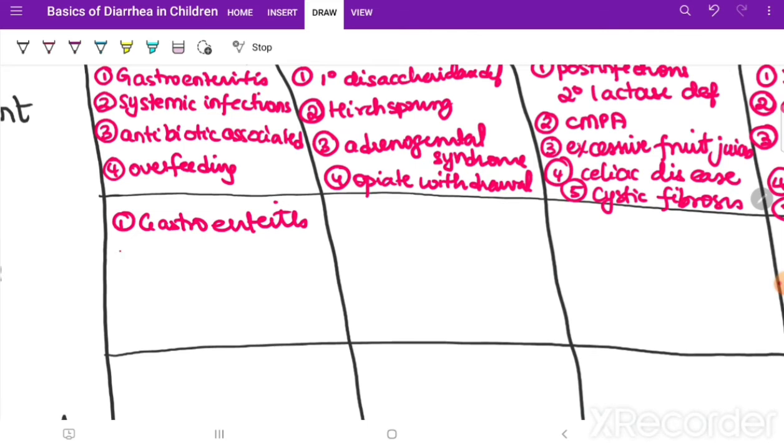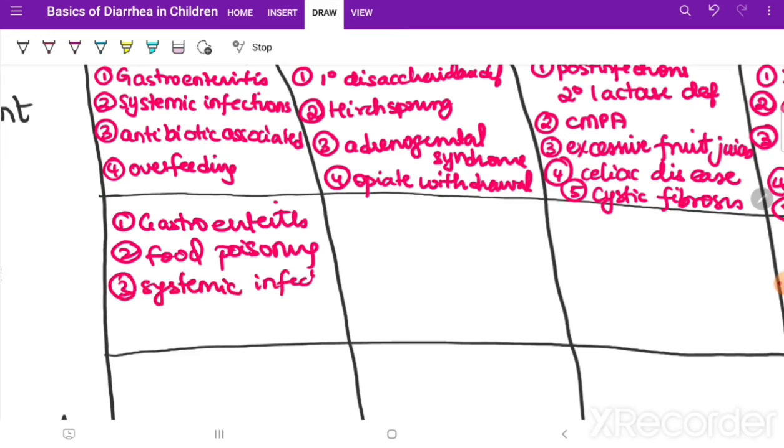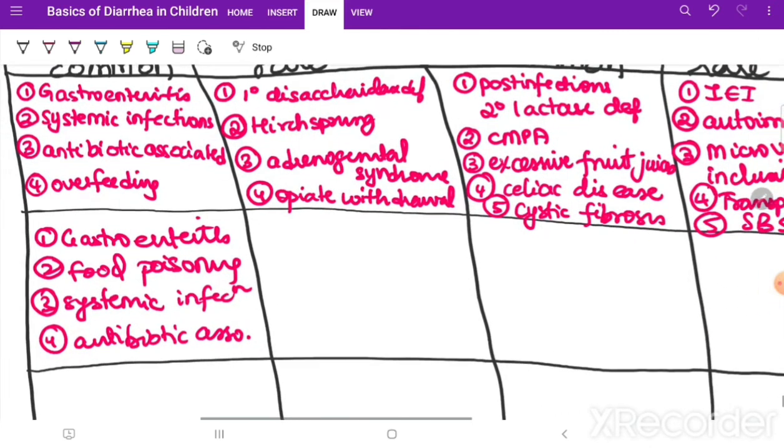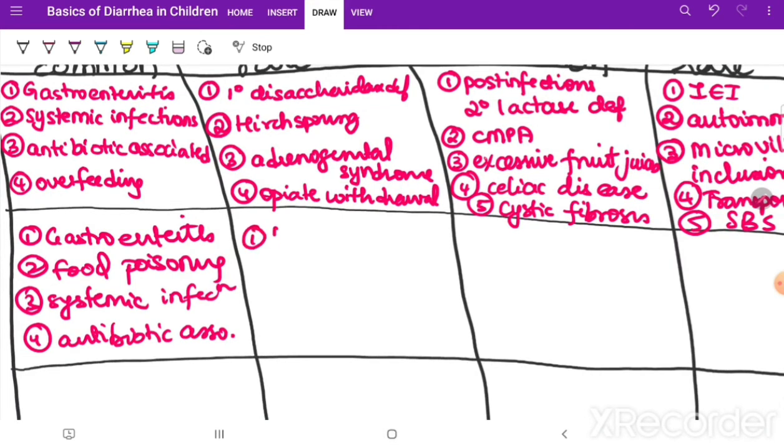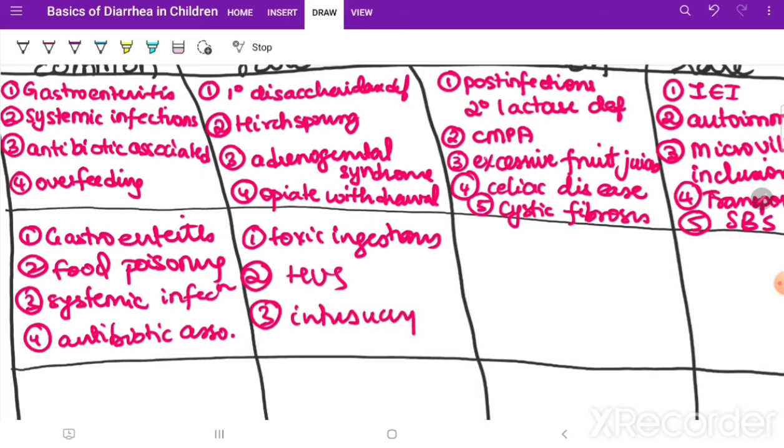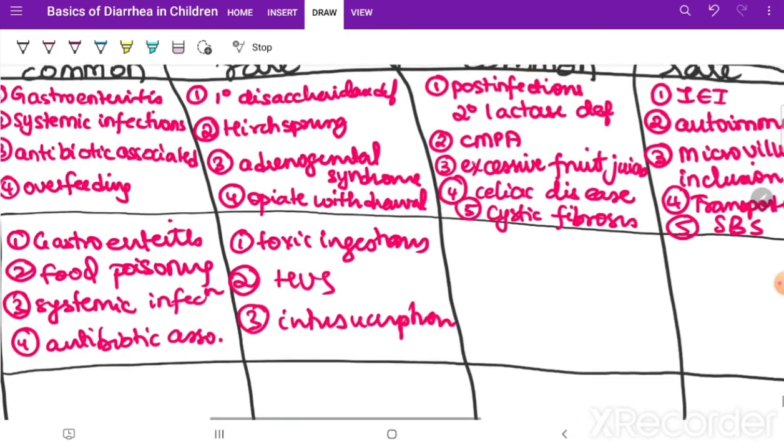food poisoning, systemic infections, which come a little later here, and then antibiotic associated. Okay, coming to rare causes: toxic ingestions, HUS, and intussusception. Okay, this is about the acute.